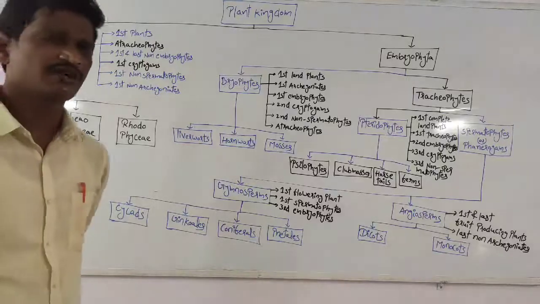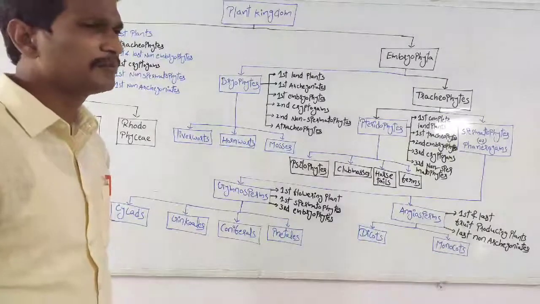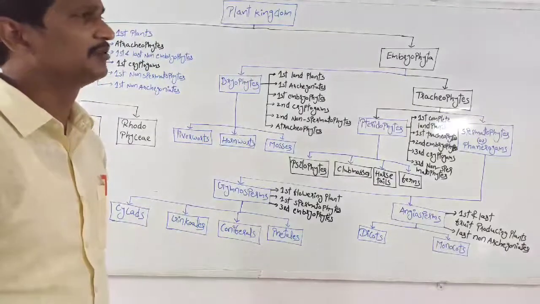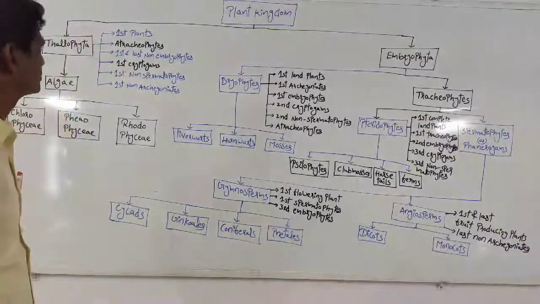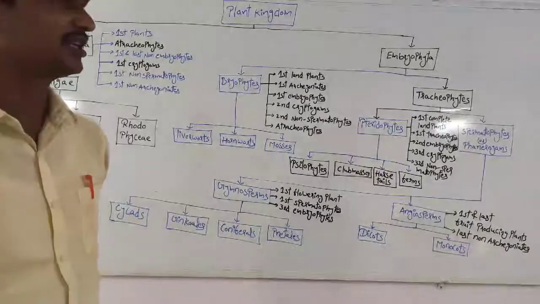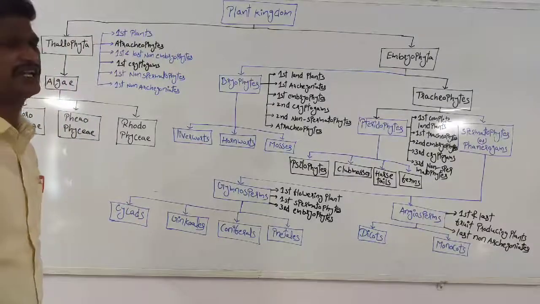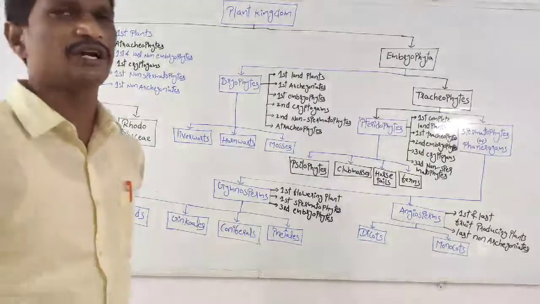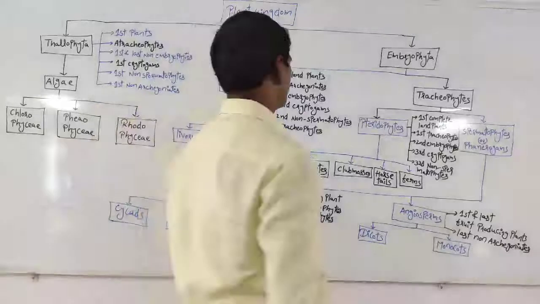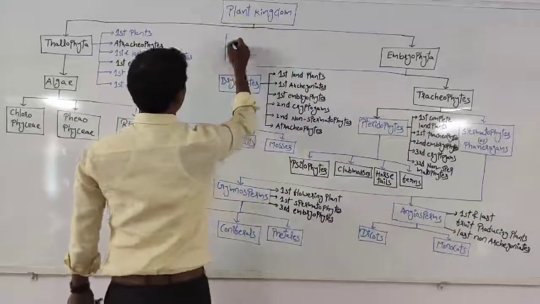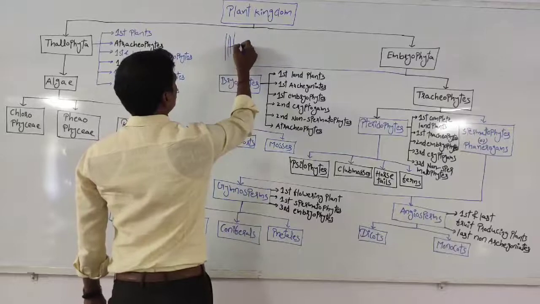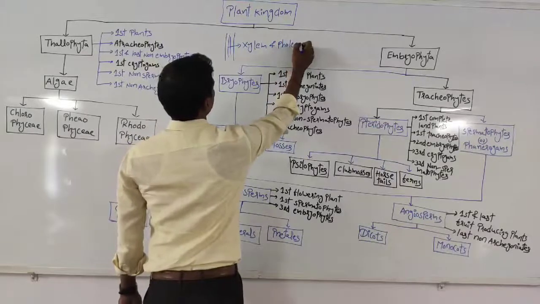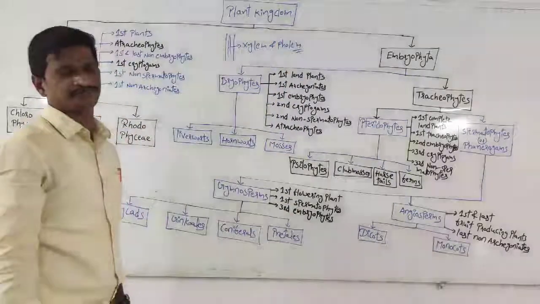So, Thallophyta characteristic features. These are the very first plants, and these plants are completely grown within water, right? And these are Atracheophytes. So, what is the difference between Tracheophytes and Atracheophytes? Remember, the plants having xylem and phloem are called Tracheophytes.